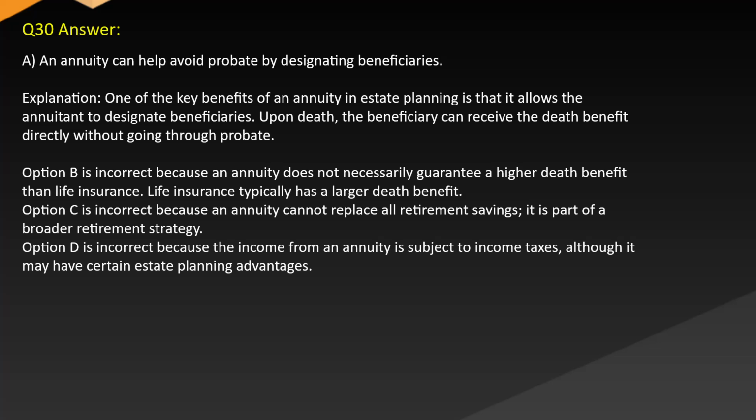Option B is incorrect because an annuity does not necessarily guarantee a higher death benefit than life insurance. Life insurance typically has a larger death benefit. Option C is incorrect because an annuity cannot replace all retirement savings. It is part of a broader retirement strategy. Option D is incorrect because the income from an annuity is subject to income taxes, although it may have certain estate planning advantages.